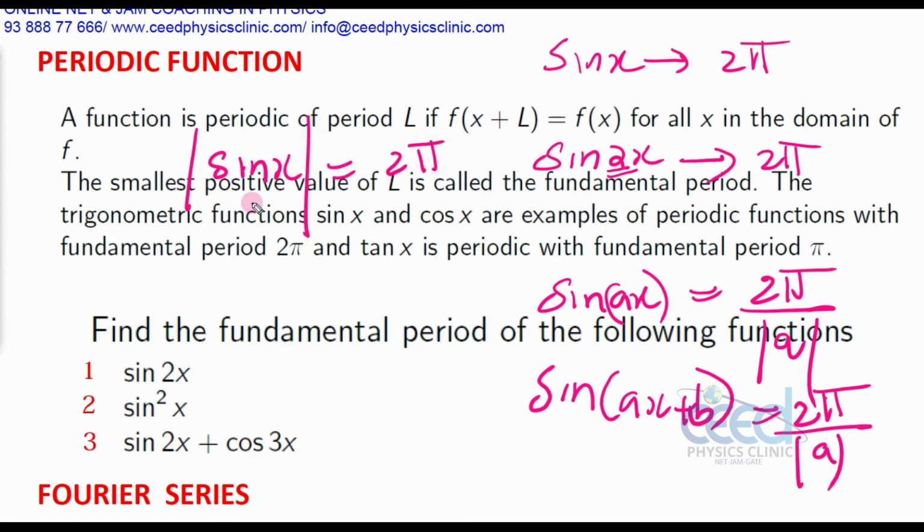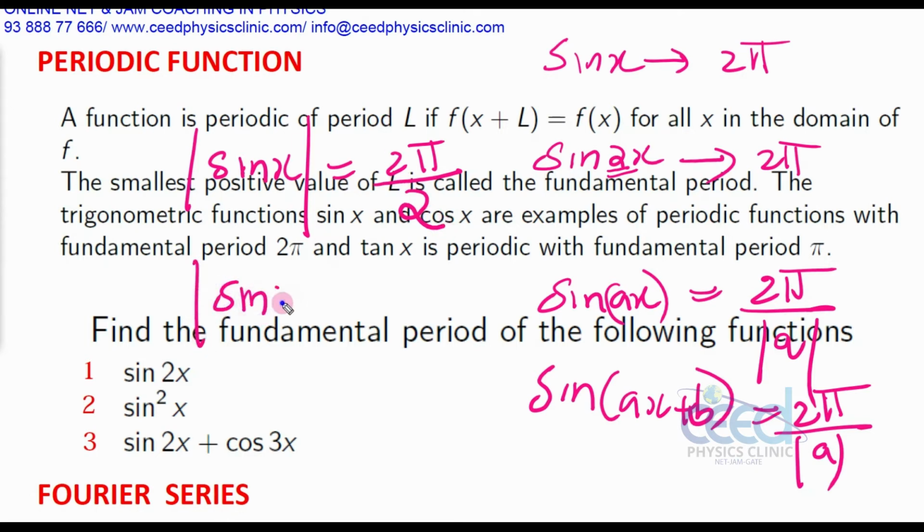If you take mod, then it has only the positive half cycle, right? Mod means there is no negative value. That means if you take mod of a function, then it has no negative value. Mod sin x is always positive, so only the positive half cycle we are considering. So you have to divide the result by 2 if you take mod. So pi is the period of mod sin x.